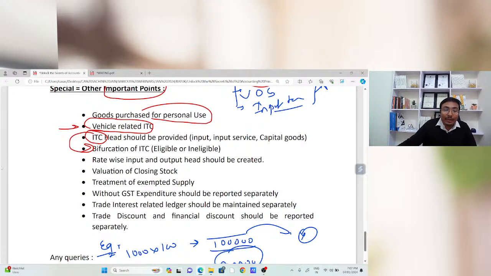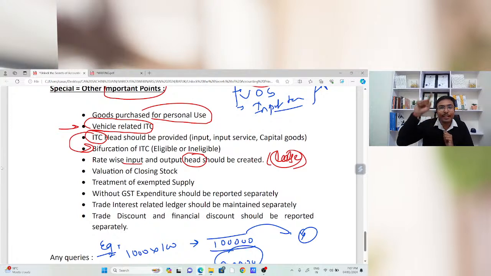Now, rate-wise input and output heads should be created. Rate-wise ledgers should be created. If your industry deals in multiple rates, 6%, 12%, 18%, then you need to confirm that rate-wise ledgers are there, so that whenever you prepare a rate-wise summary for filing the annual return or for any litigation, if rate-wise heads and ledgers are there, you can easily generate the rate-wise summary.